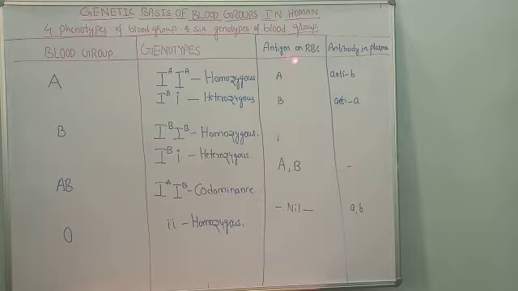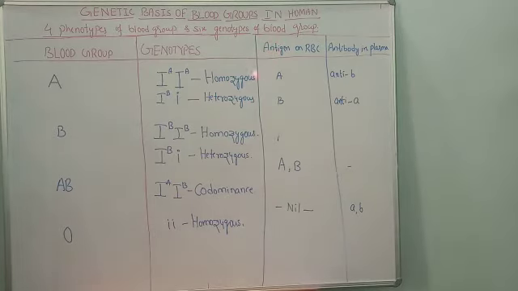Remember, those proteins are antigens and antibodies.